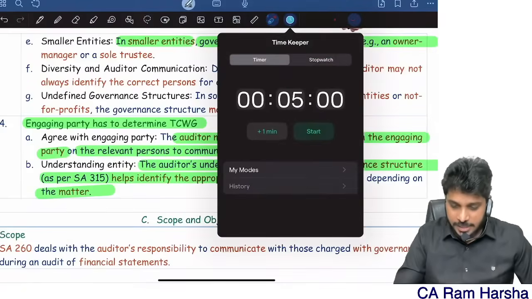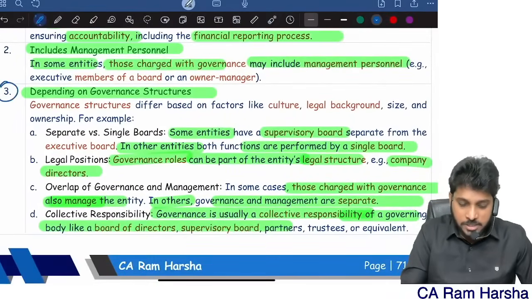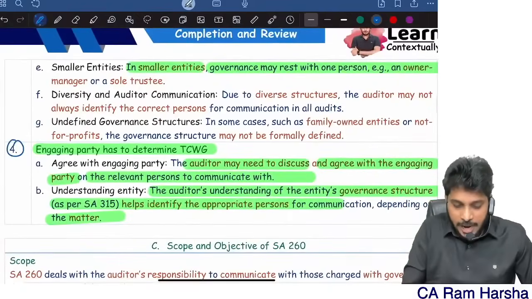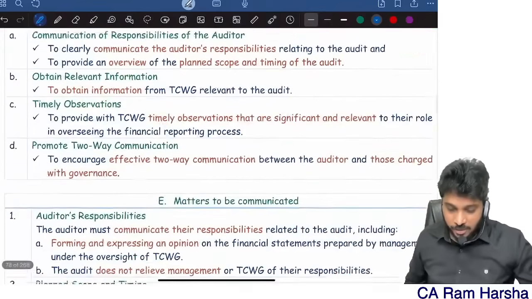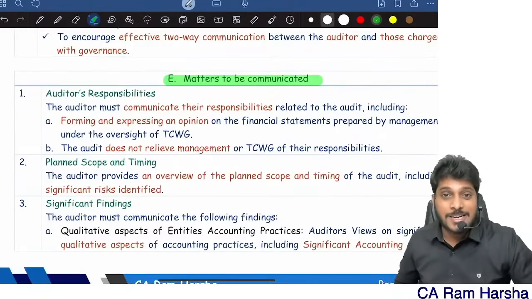That's it. Directly they may ask you a question like this: who are those charged with governance? Depending upon governance structure, this itself can be asked as a 4 marks question. Any 4 points in this you need to write, and this 4th point also you should write. That's it. I hope you are clear. SA 260. Now, what are the matters to be communicated? What does the auditor have to communicate?